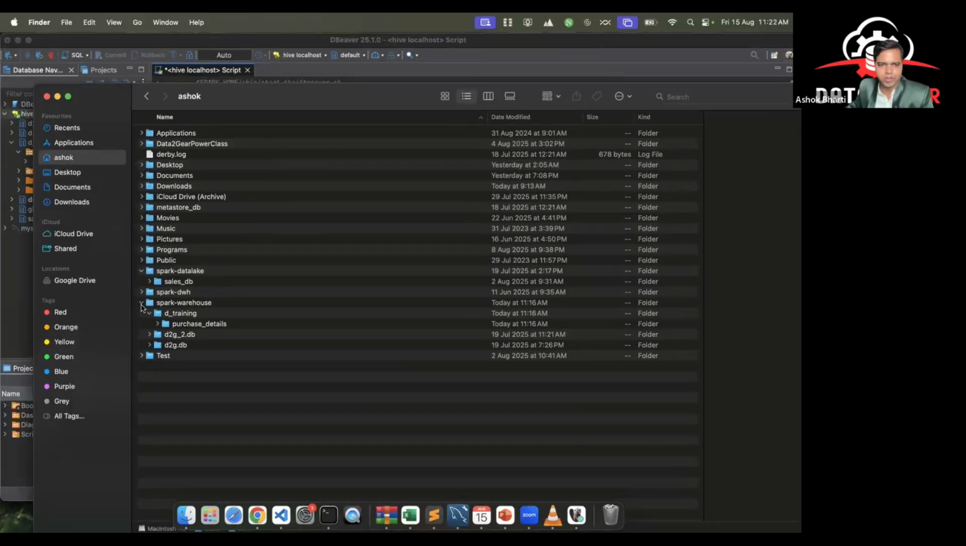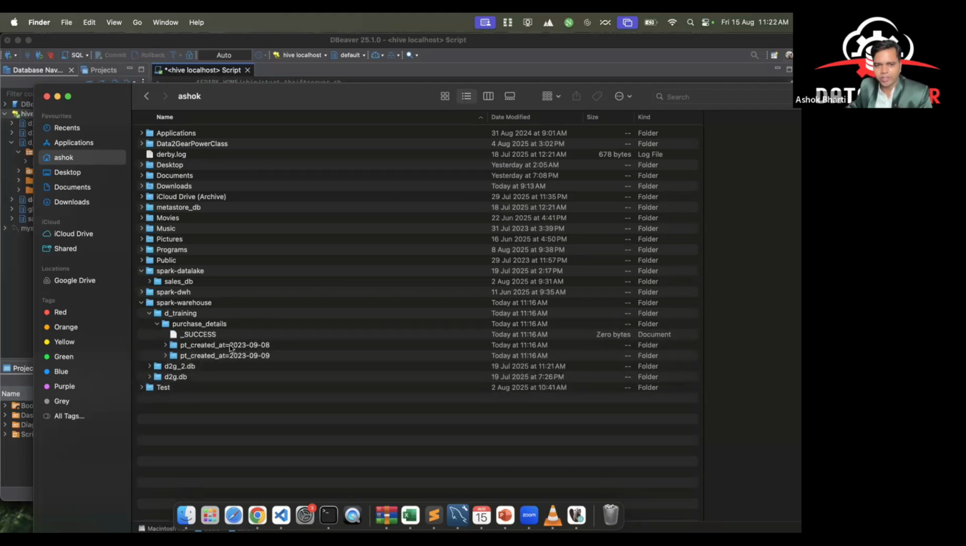See here. So I have created everything in Spark warehouse directory. In this directory, you can see there is a folder called d_training. Whatever database you are going to create, it will be under this Spark warehouse. So d_training is the database name. Within that database name, you will see all the table names. Till now, we have only one table, that is purchase details. Now let's go inside it.